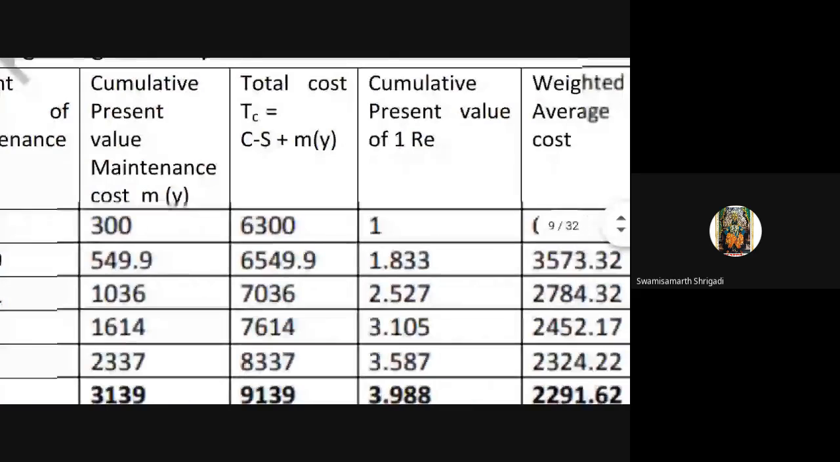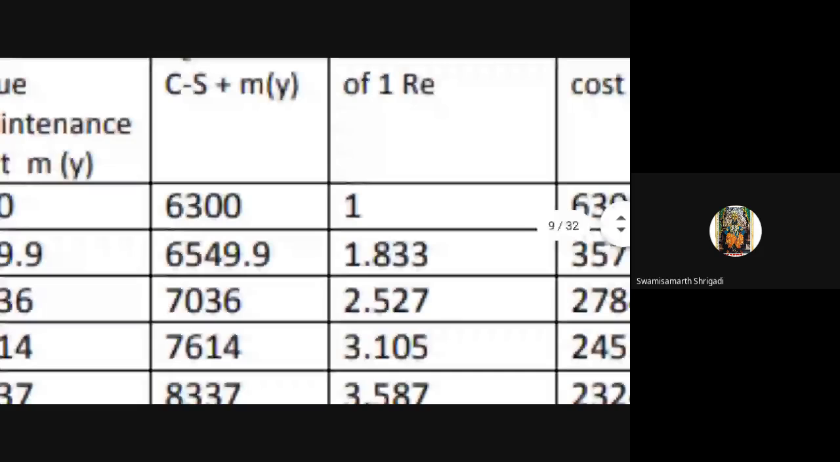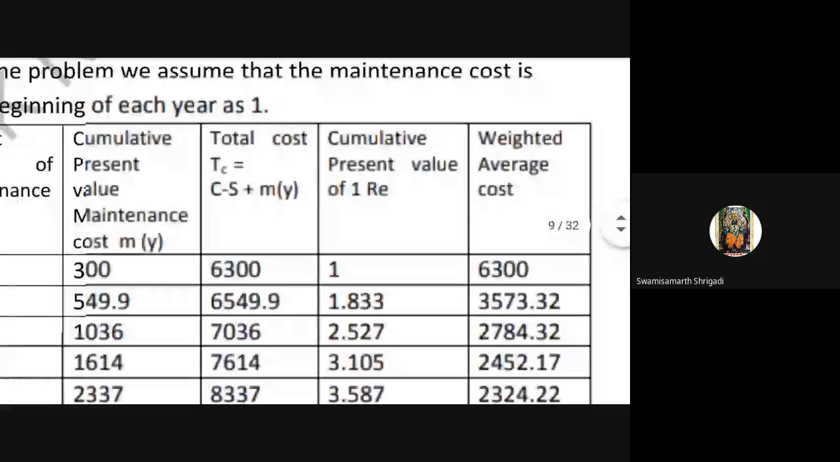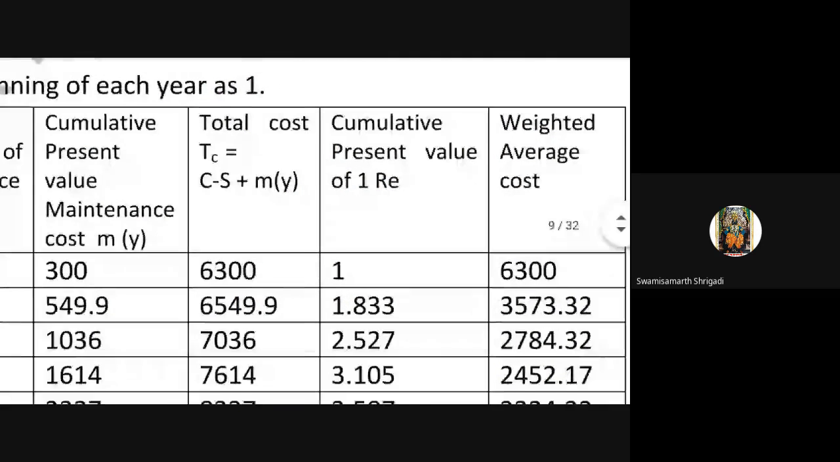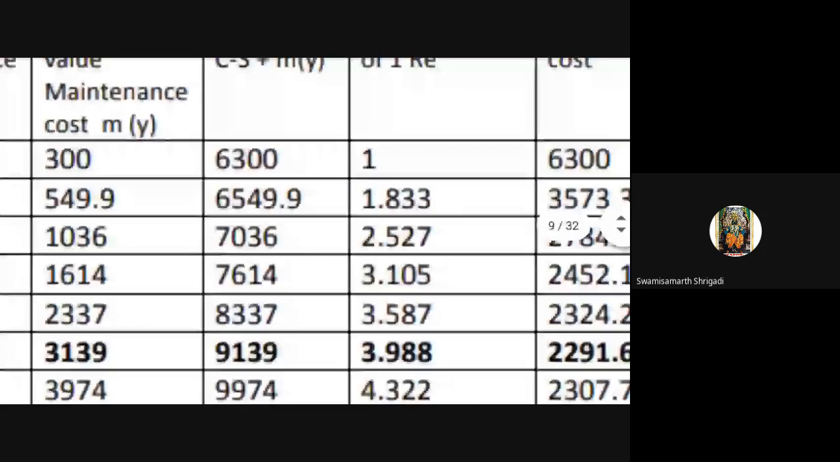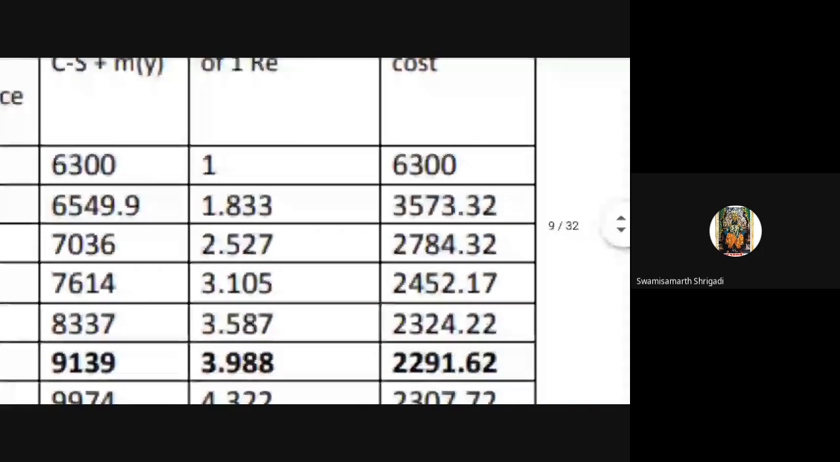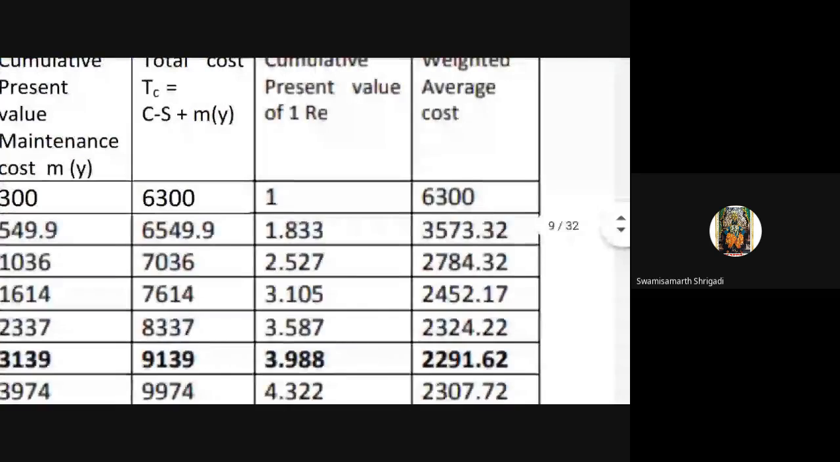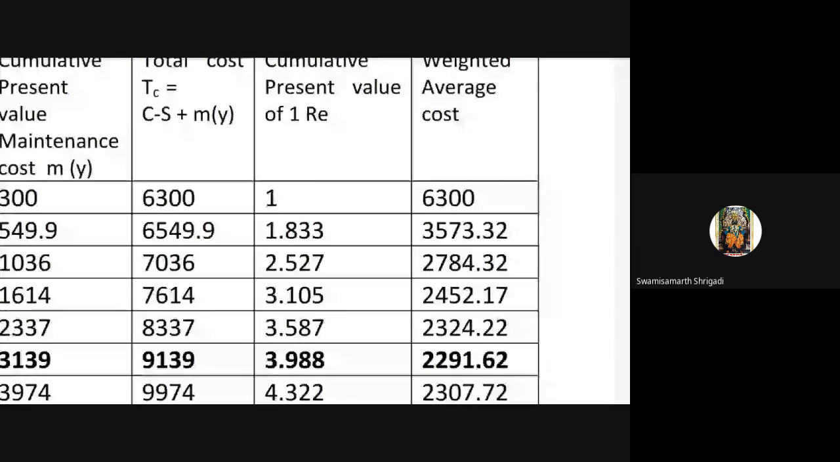So directly the last column, the weighted average column. Total cost divided by cumulative present value. Just divide these two columns. Once you divide, you get the last column, the weighted average cost. So all of you write it down, it is a simple stage.